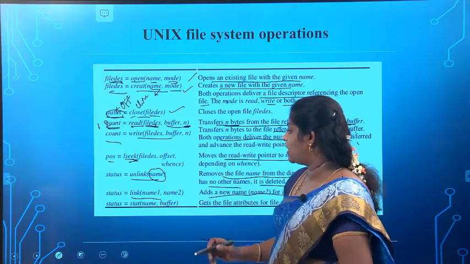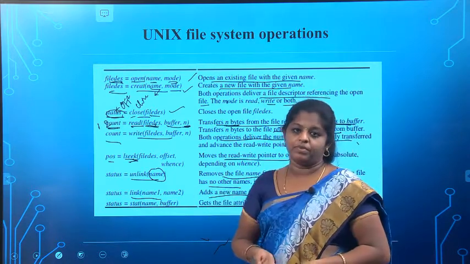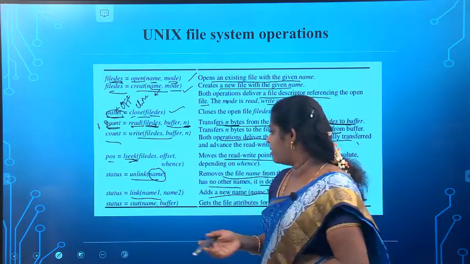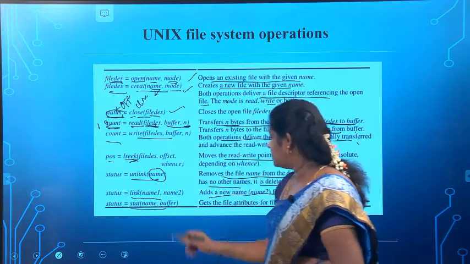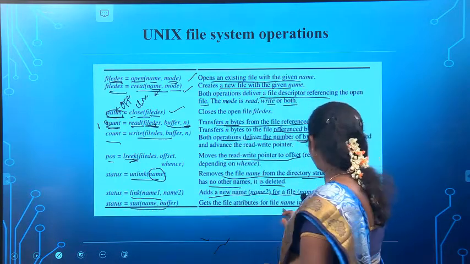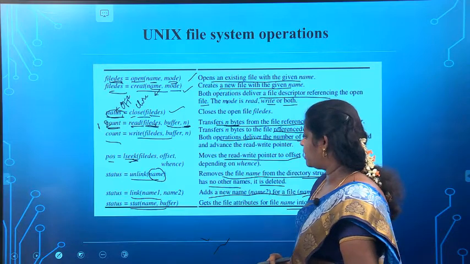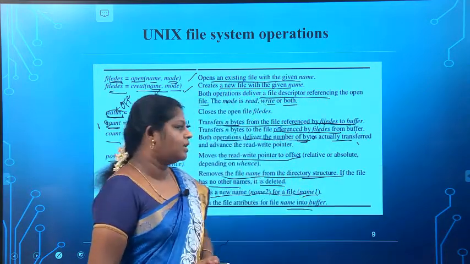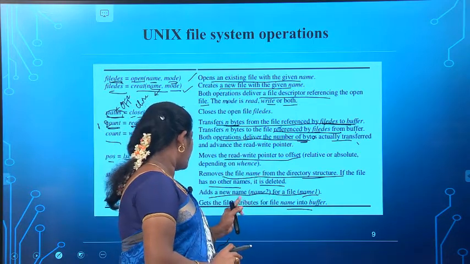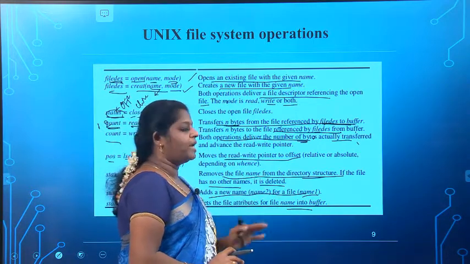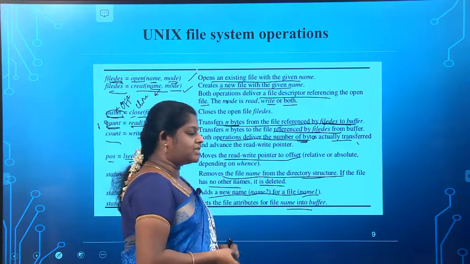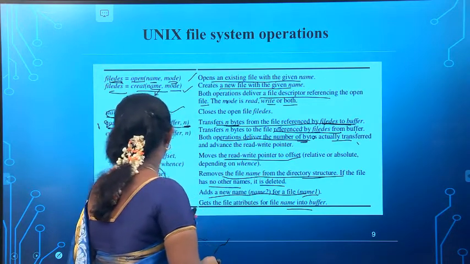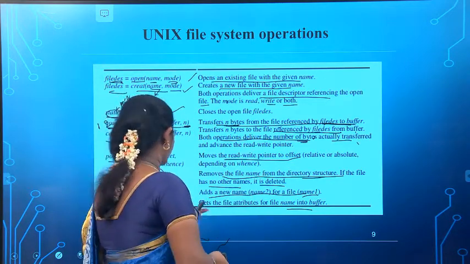name. Okay, that is renaming the existing file name. And this one is stat, which gets the attributes for the file name into the buffer. Okay, that means sometimes the file attributes for the given file name will be stored into the buffer for easy access by the user. Okay, so these are all the file system operations which are available.